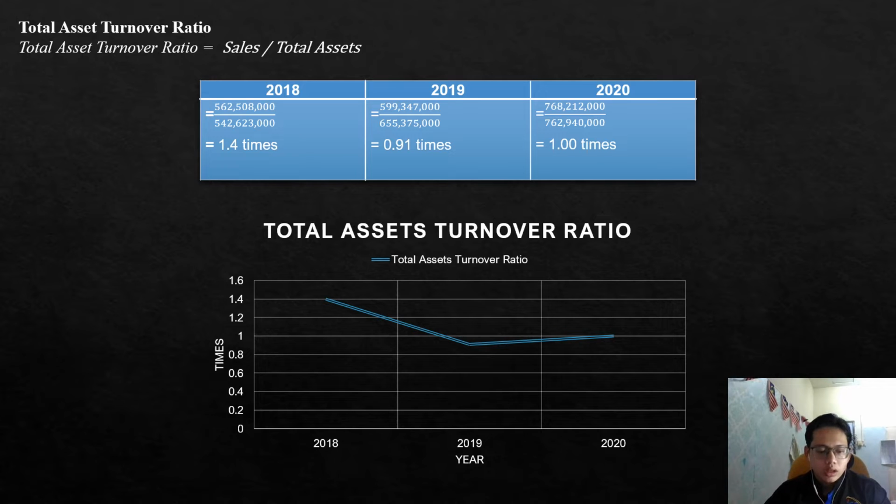So for their asset management ratio, we can say that there is inconsistent growth in inventory turnover and total asset turnover ratio. Meanwhile, their DSO and fixed asset turnover ratio show an increasing pattern throughout the 3 years. Thus, we can assume that they have slightly good asset management because every time their ratio fell, the next year the ratio increased, and simultaneously their amount of assets also increased in those 3 years.